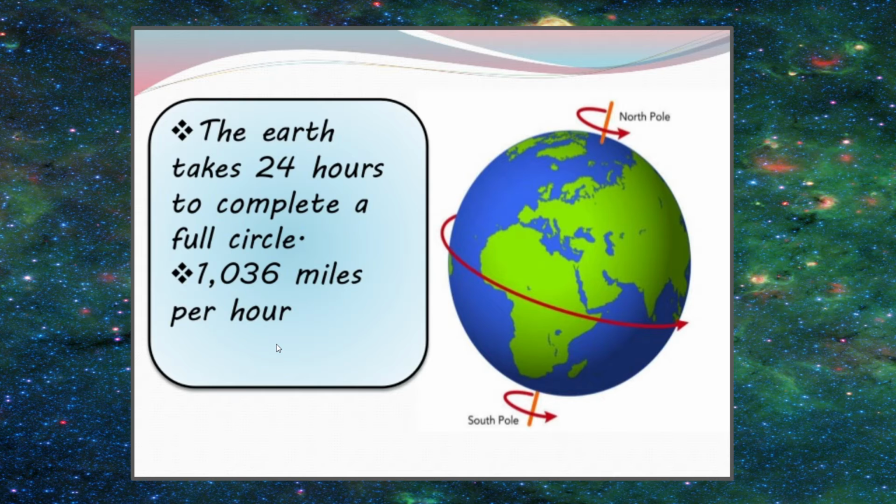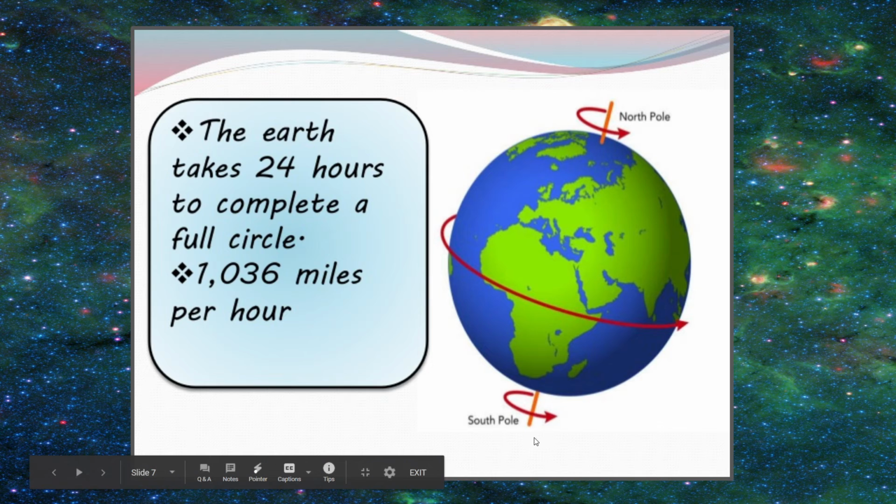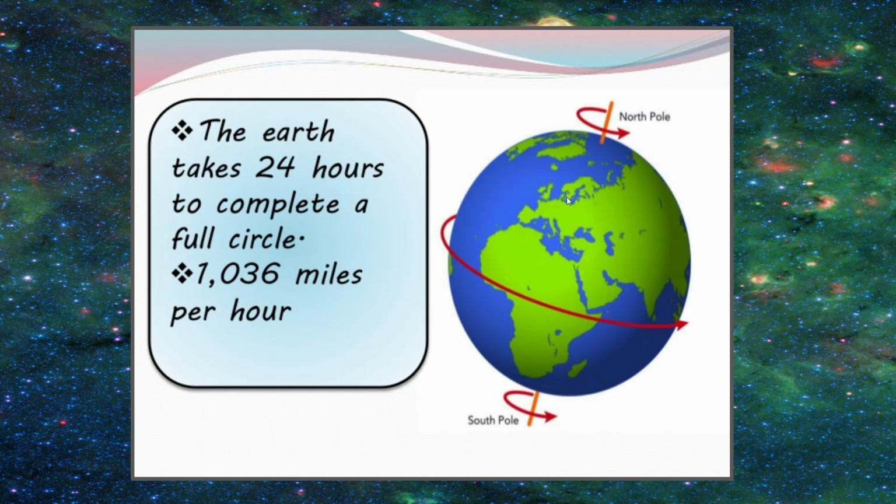Now here you can see this is the axis, the orange line. It would have been here if Earth were stationary, because this is the center of the North Pole. But you see it is not here, it is here. That shows that it is tilted.